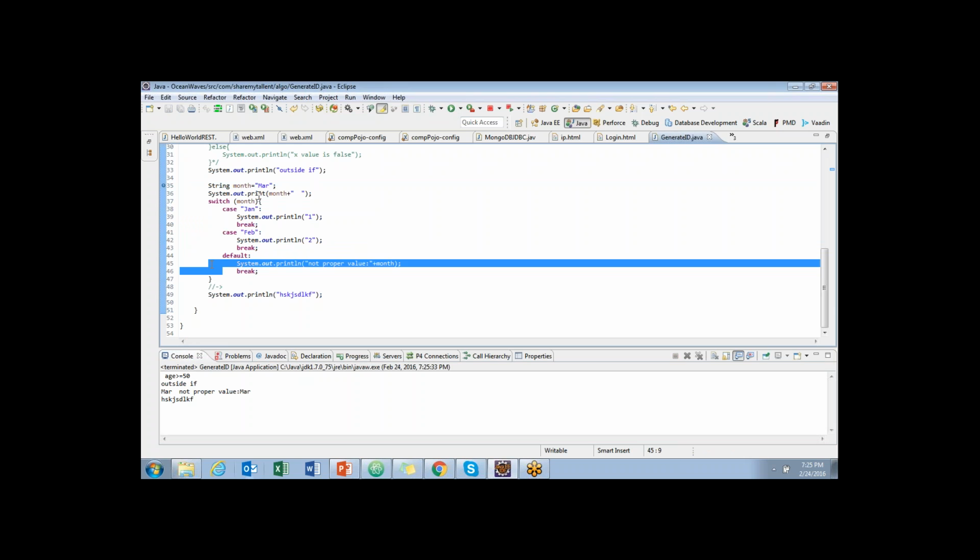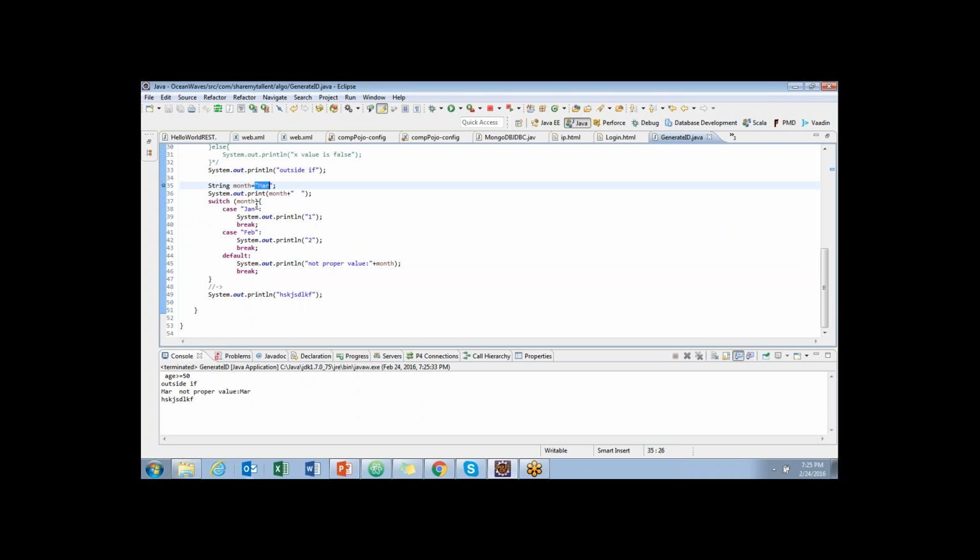Whatever the word that is present, it should be matched exactly. For example, if I say Jan, or let's say someone used capital letters, it won't match. Whatever the word is, it should be proper, exactly the same. The switch would be checking in that way. Otherwise, it would go to default and show you that. See how it works. Everyone, this is how we use switch.